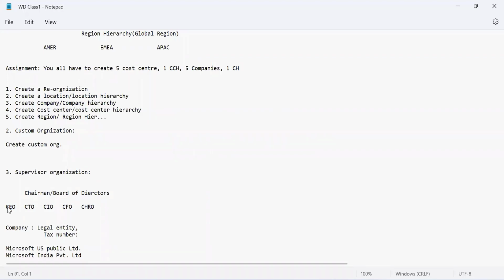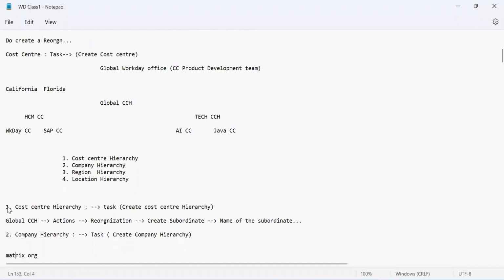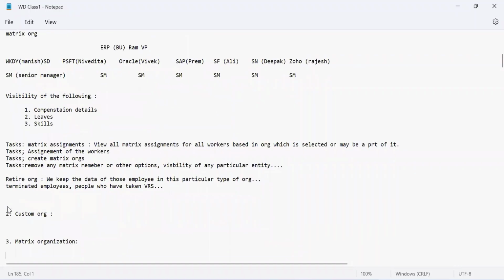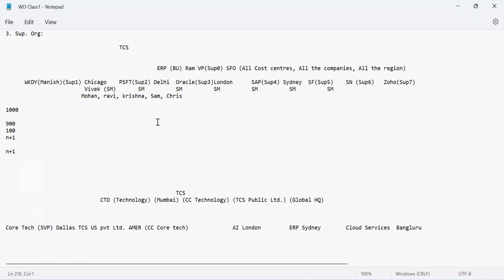Okay. So that is the concept, and now what we are going to do will be very interesting. Why? Because as I stated, I will be actually linking everything. You see, I've taken an example of a company called TCS. I hope the majority of you would know. And under that, I have a department called ERP. We also call it a BU in some HCM systems. PeopleSoft calls it a business unit, but for Workday, it is basically a supervisory organization.